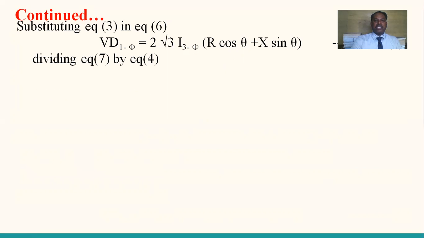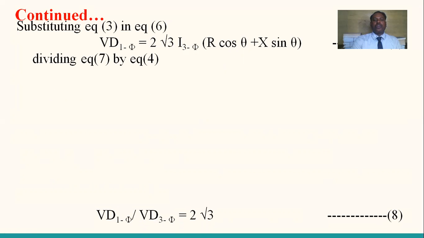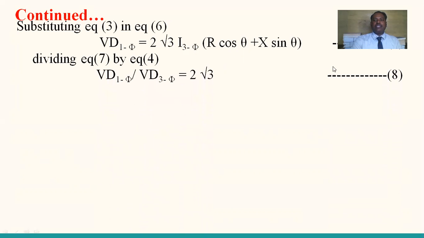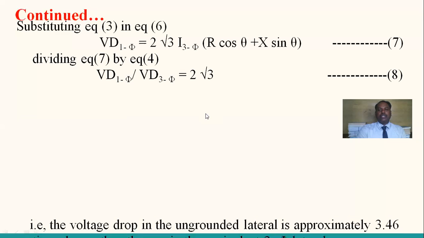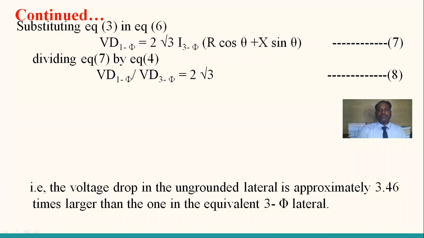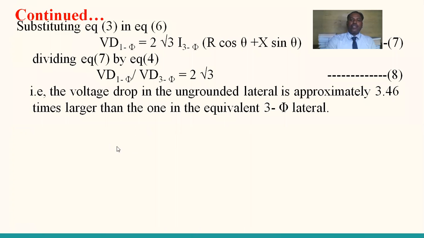So dividing equation 7 by equation 4. Equation 7 is the voltage drop of a single-phase system, and equation 4 is the voltage drop of a three-phase system. So therefore it is 2 root 3. That is, the voltage drop in the ungrounded lateral is approximately 3.46 times larger than the one in the equivalent three-phase lateral.